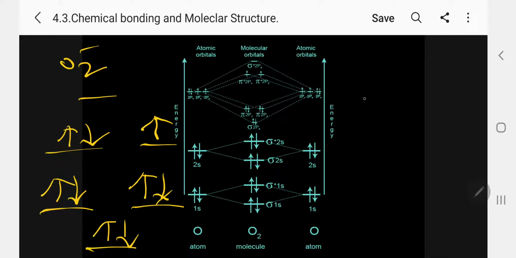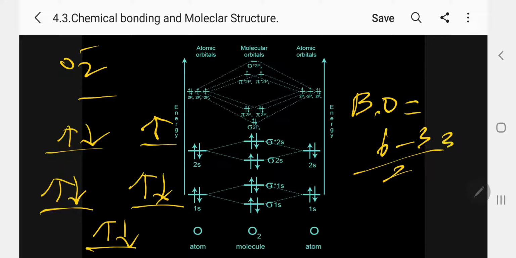So for O2 minus, what is the bond order? Kindly follow. 6 minus 3, by 2, 3 by 2, 1.5. The bond order is 1.5. Unpaired electron 1, paramagnetic.